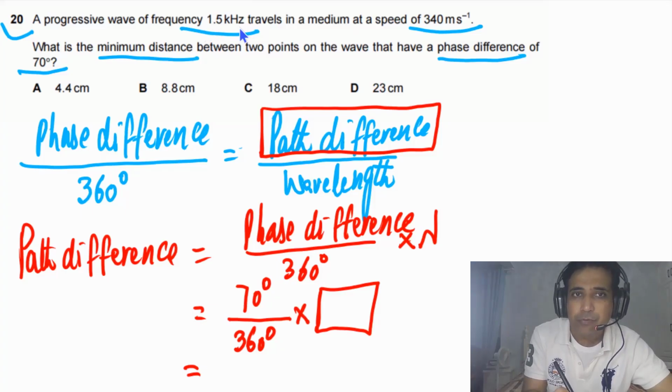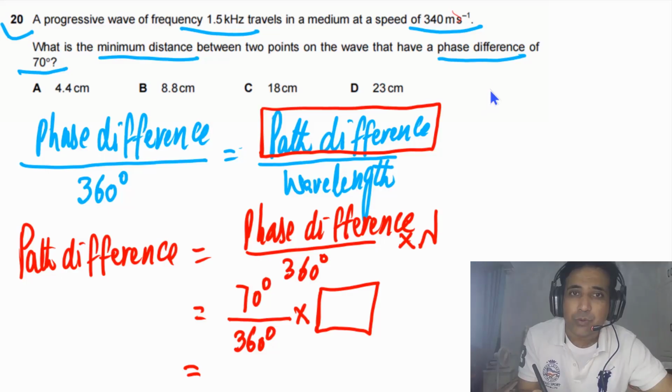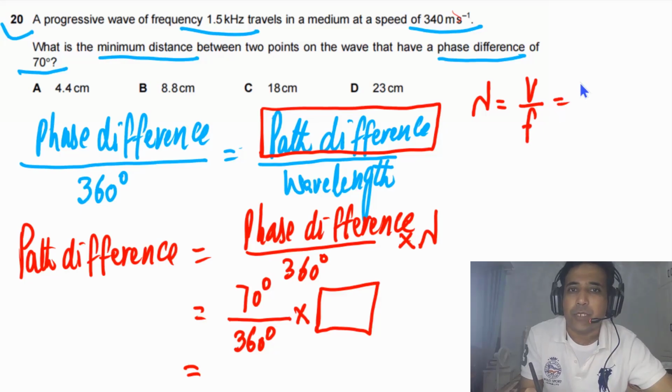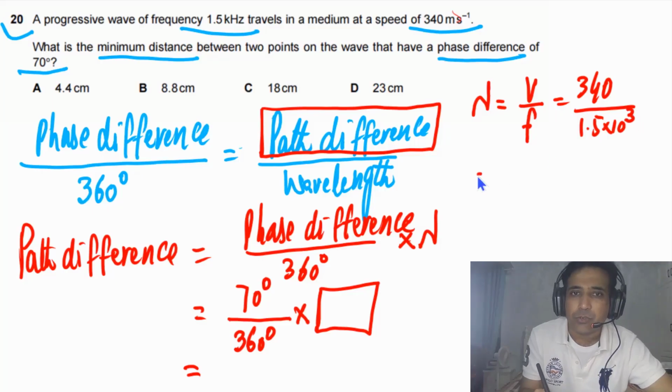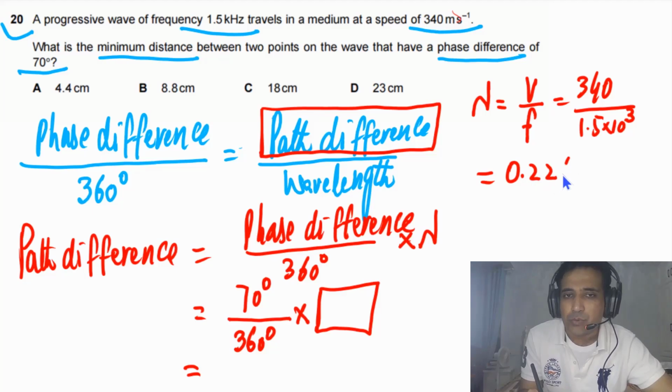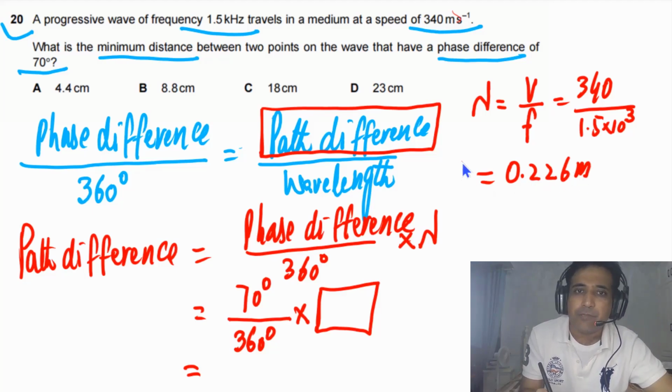First we need to find lambda. We have the frequency of the wave and the speed of the wave in that medium, so lambda is equal to v divided by f. Here v is 340 meters per second and the frequency is 1.5 kilohertz, which is 1.5 times 10 to the 3. Solving this, we get 0.226 meters. This is the value of lambda.